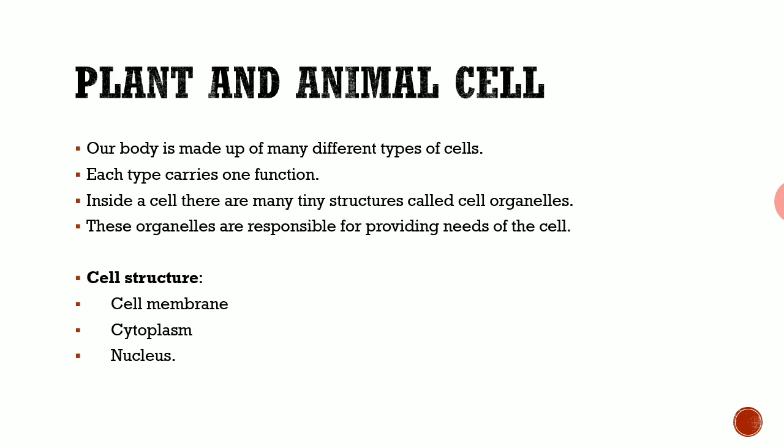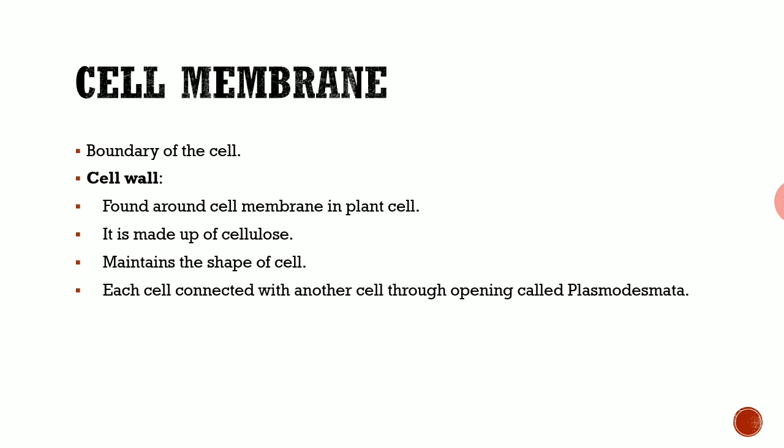And what does the cell structure mean? If we take a plant cell and an animal cell, mostly the different organs will be there, but three are common in all. That three are cell membrane, cytoplasm and nucleus. These three alone are common for both plant and animal cells. What is the cell membrane? That outer covering, that outer boundary layer which is protecting, is called the cell membrane.